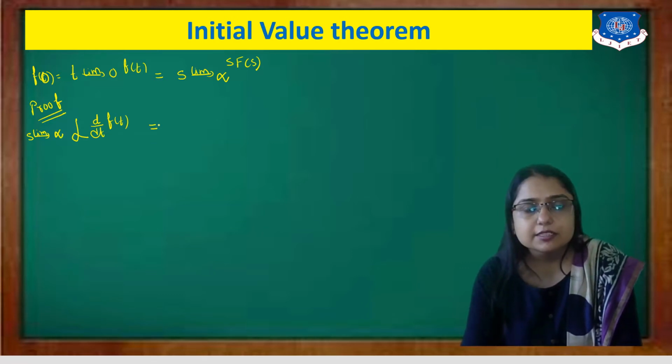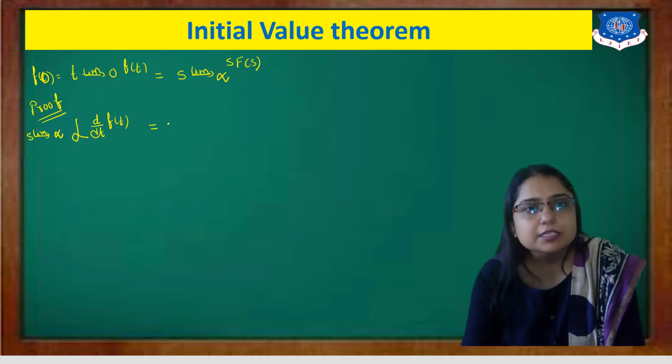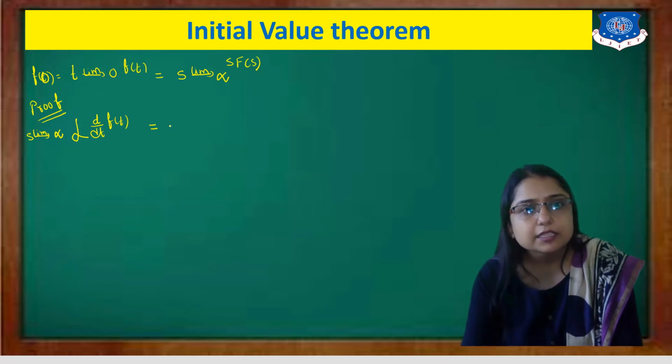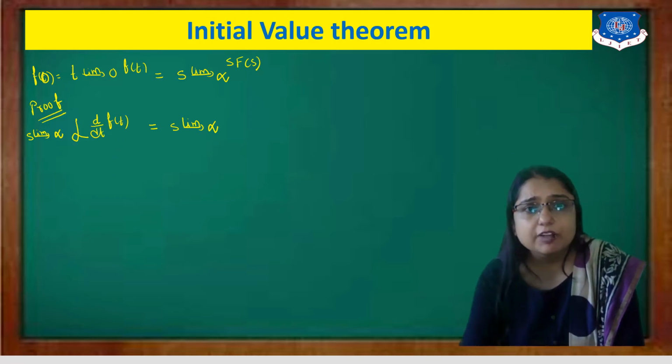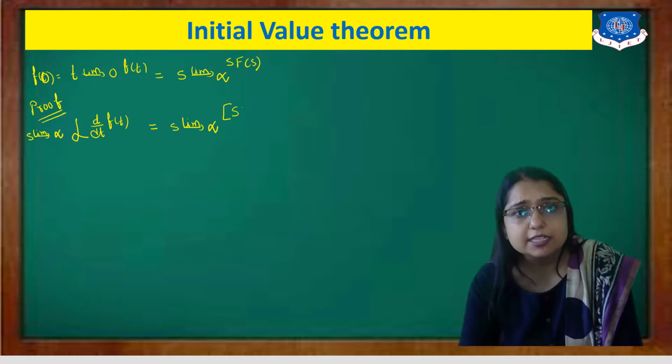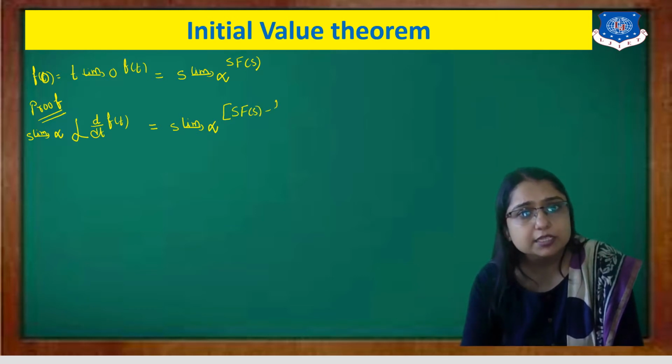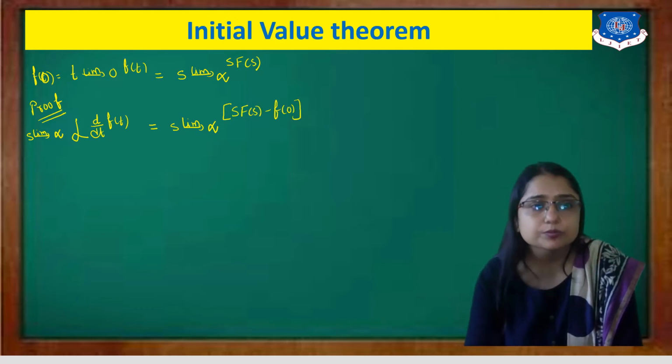We know that the Laplace of the derivative function is s into F of s minus f of 0.